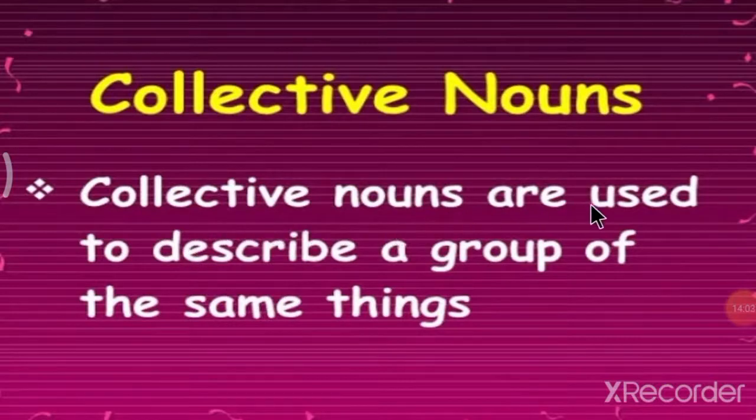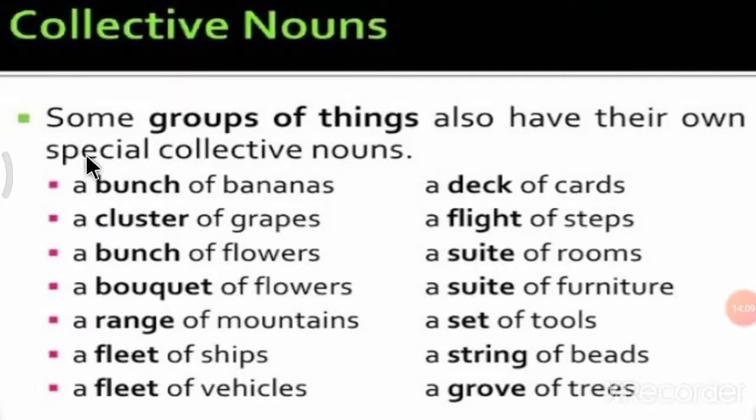Some groups of things also have their own special collective nouns. Means a group of things are having their own special names. Now let's see.